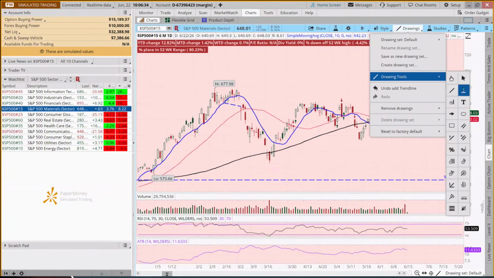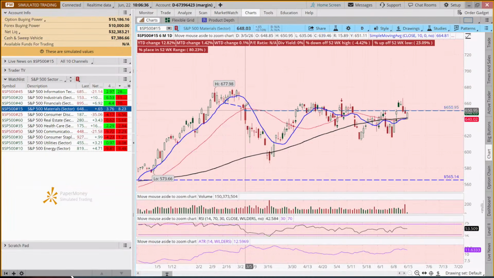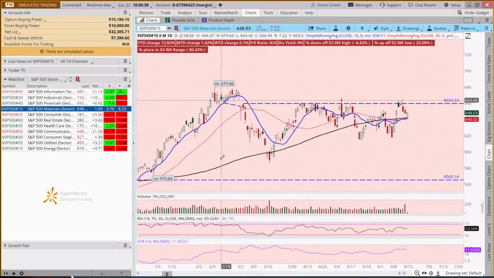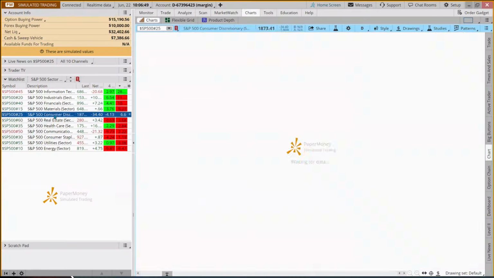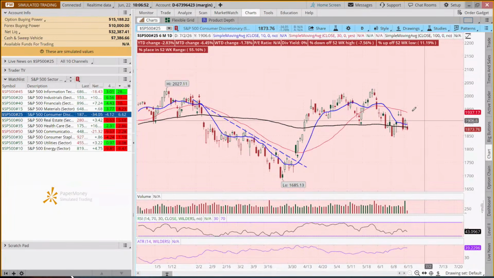So we may see some interesting things happening in materials also. This one, to me, seems to still be kind of consolidating, isn't it? Maybe a cup and handle type pattern still setting up, but we haven't seen a breakout above this 659 yet. Consumer discretionary is kind of all over the map.